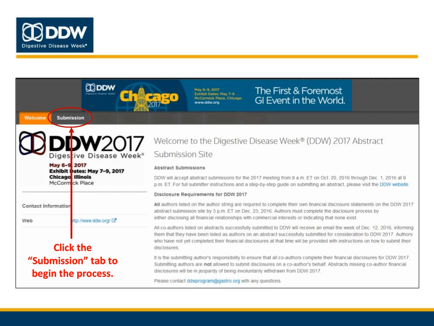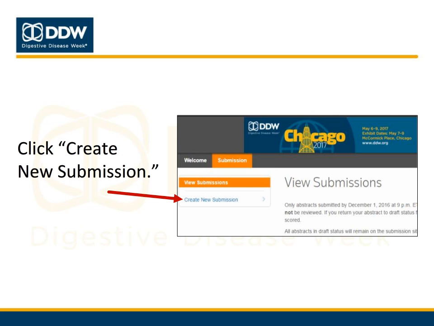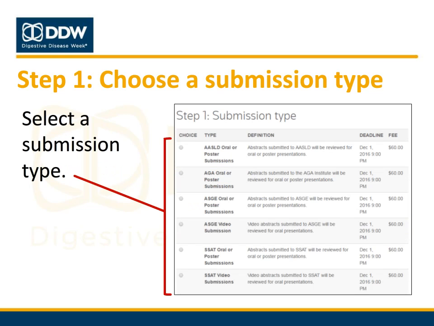When you are ready to submit your abstract, click the Submission tab in the top left corner to get started. Please be sure to disable any pop-up blockers in your browser before you begin. On the submission page, click the Create New Submission link. There are 5 steps at the abstract submission site you will need to complete, so we'll now walk through each one. The first step is to select a submission type based on your abstract type and the society to which you wish to submit.